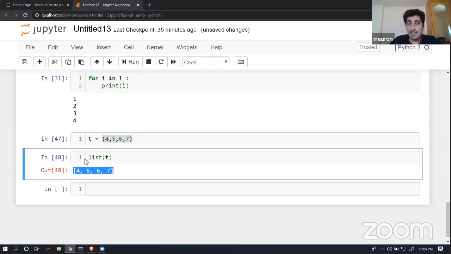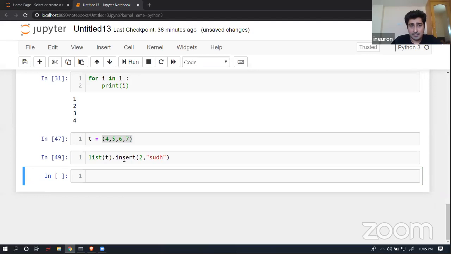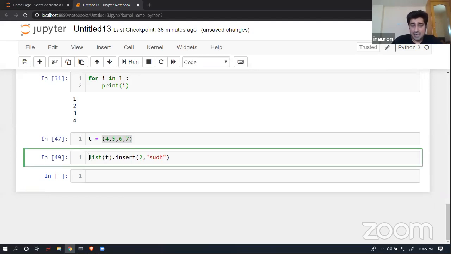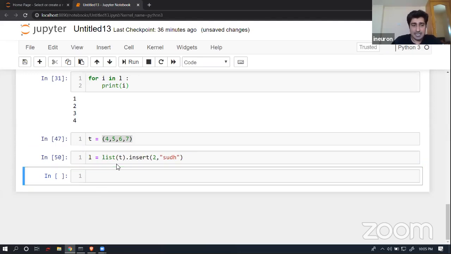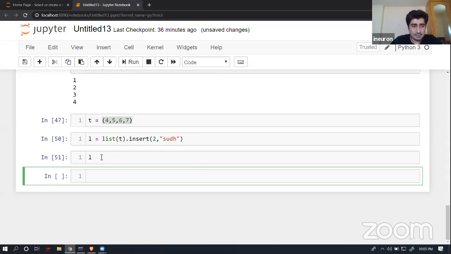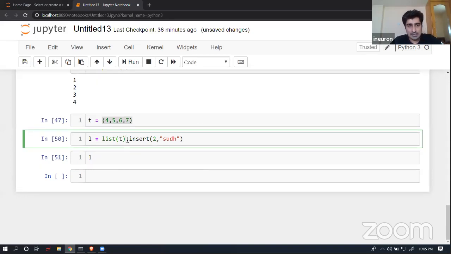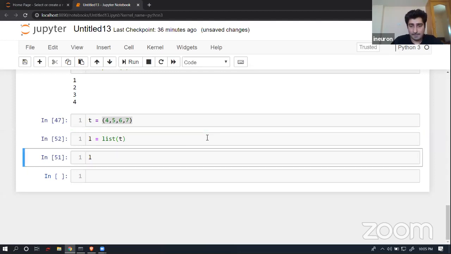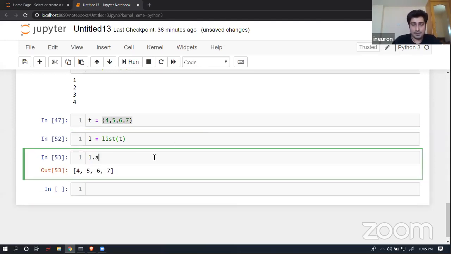So I'm able to do that. Now, as we all know, suppose I have to perform an append operation or maybe an insert operation on the second location, where I have to insert some data. So, insert on the second location, I'm going to insert my name over here. That's completely fine. Maybe I can try to store these things inside a list, L. If I show you my L, this is how my list looks like.